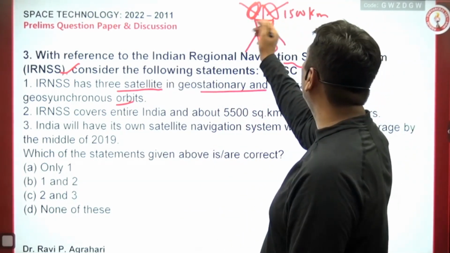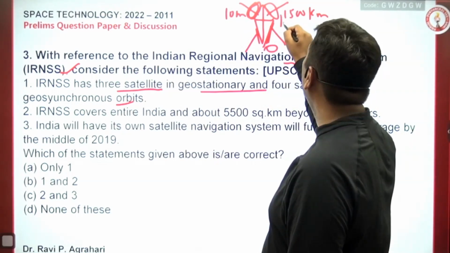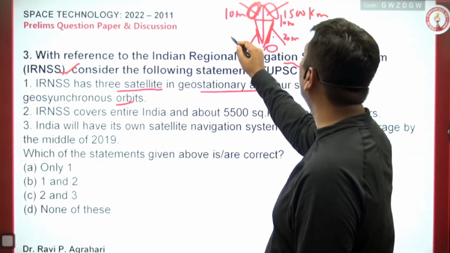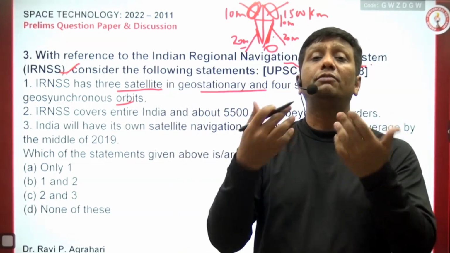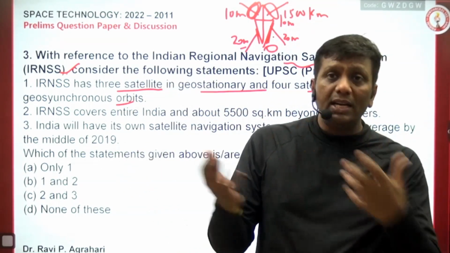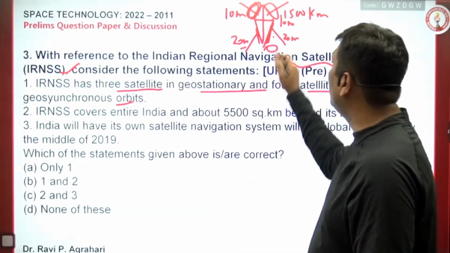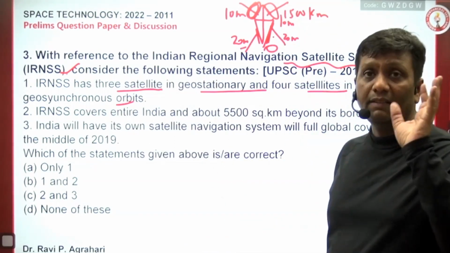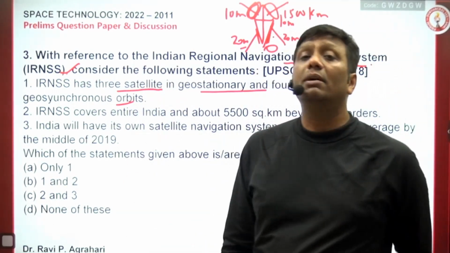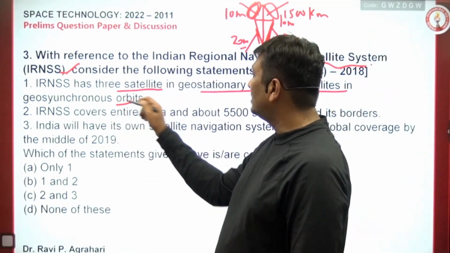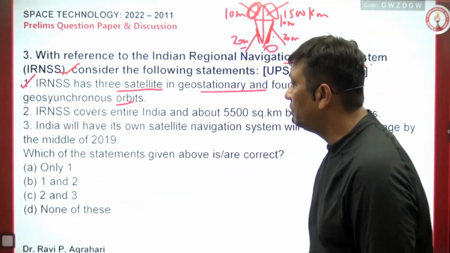Even for land-bound areas the resolution is 10 meter, and for ocean-bound areas the resolution is 20 meter. This type of resolution will help us detect the movement of troops, terrorist activities, and immigrants coming illegally. In this way we can check, guys. And here the satellites are a total constellation of 7. The same question UPSC asked in the mains examination also. So IRNSS having 3 in GEO and 4 in GSO is absolutely right.